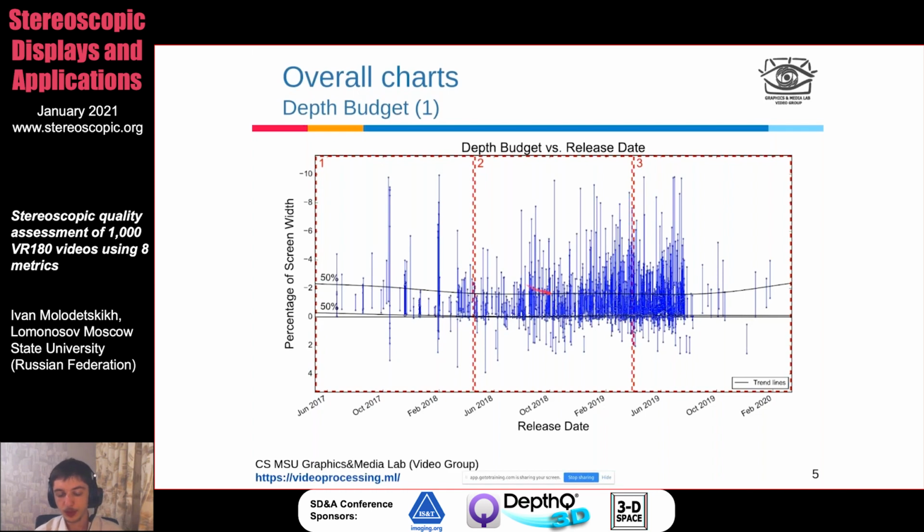So say if you are watching random videos on YouTube or in your VR headset, one video will be really flat, and then the next video will have an enormous depth range, and it's likely that you will have some problems watching it in your VR headset. You might feel some discomfort. And it doesn't converge either. So with time, there is no convergence. The videos are still all over the place.